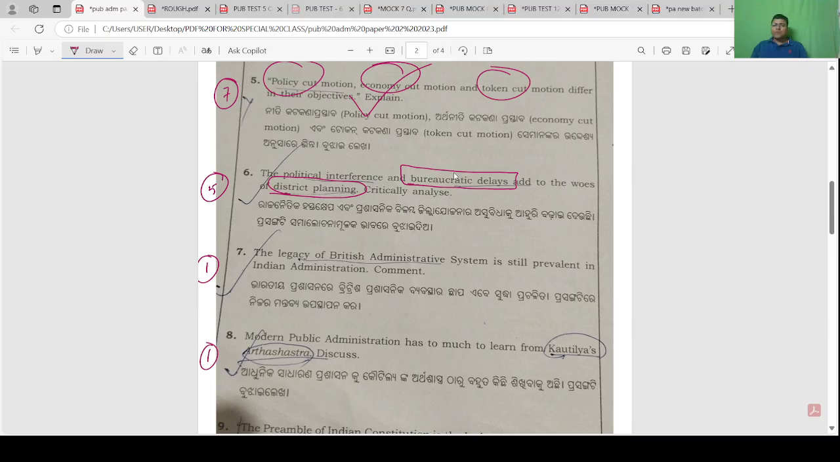But how, due to interference of different political parties and bureaucracy, does it result in limitation of district planning? That you need to explain.